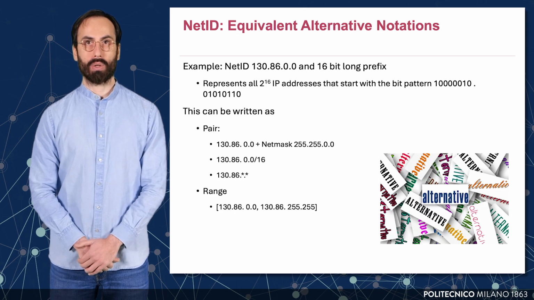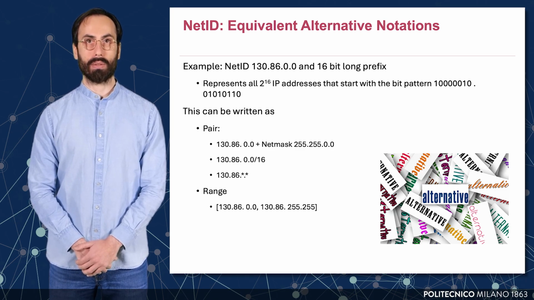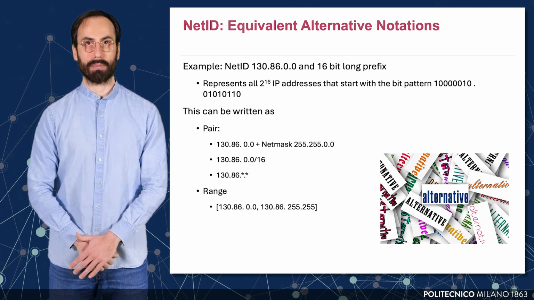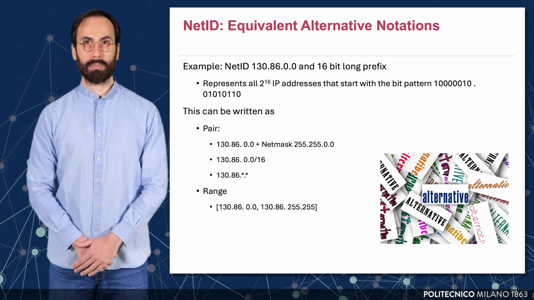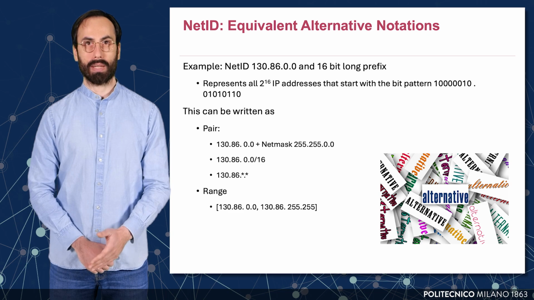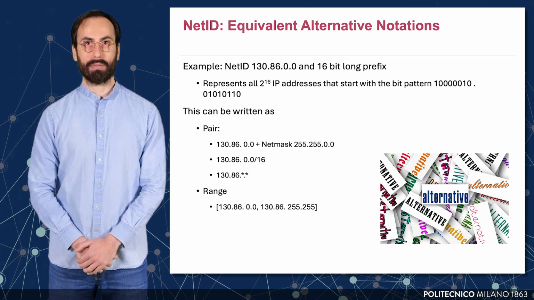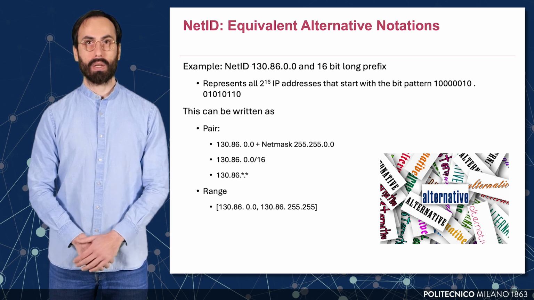networks. There are alternative ways to represent the same network identifier, NetID, which is useful in routing tables, documentation, and configuration. In the example, the network is associated with a 16-bit prefix. This means that all IP addresses in this block share the first 16 bits. Since 16 bits are fixed, the block includes 2 to the power of 16 possible addresses. This network can be written in multiple equivalent forms, as a pair of address and net mask, or as an